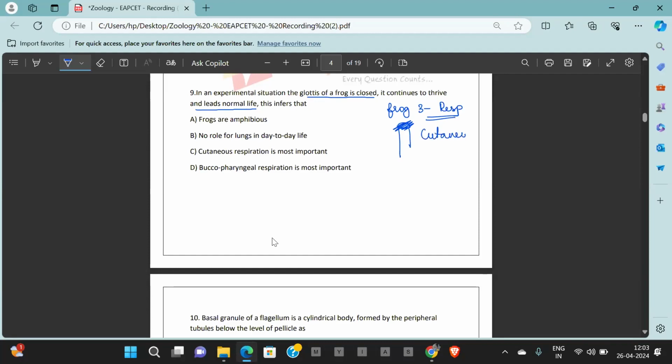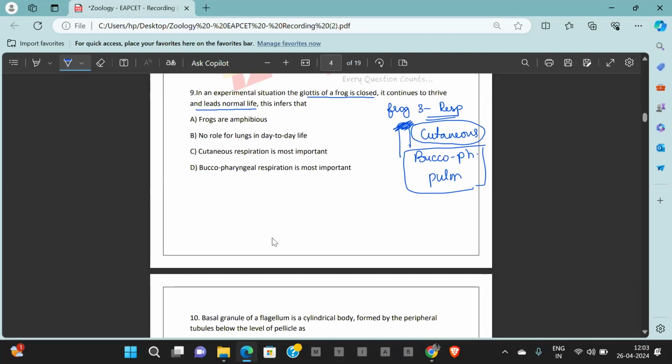Cutaneous, buccopharyngeal, and pulmonary. Where the buccopharyngeal and pulmonary, we need a little involvement of the trachea part. Whereas cutaneous, it is through simple diffusion through skin. So the answer becomes cutaneous respiration.